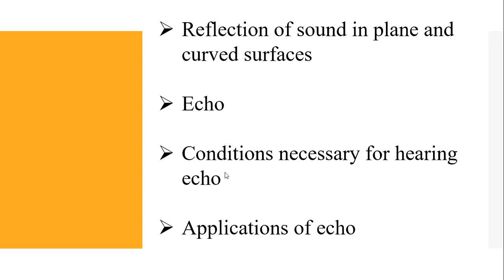Applications of echo. What are the applications of echo? Echo is used for the animals to communicate with each other over long distances, and then echo is used in a medicinal field, and this echo is used to determine the velocity of sound waves in any medium.